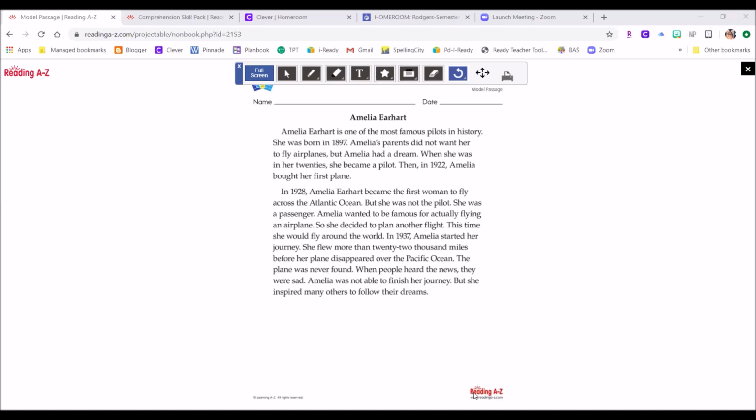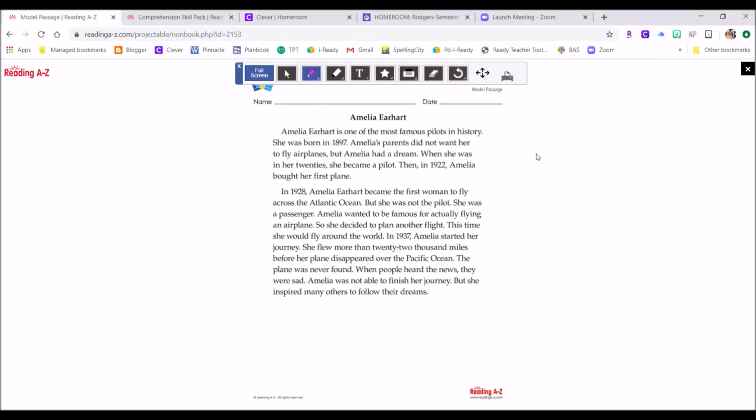We're going to read this passage about Amelia Earhart. This passage is about a pilot who flew airplanes many years ago. I'm going to read the first paragraph out loud, and then we're going to identify clue words in the paragraph that best help us understand sequence.